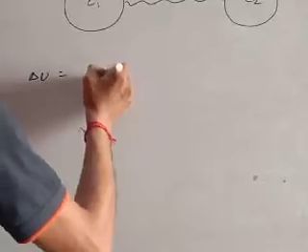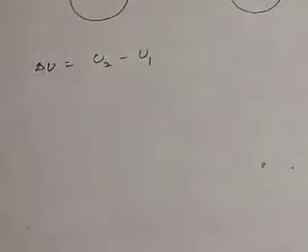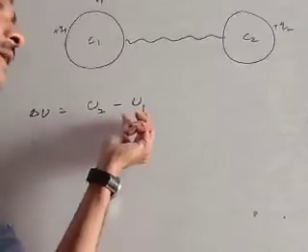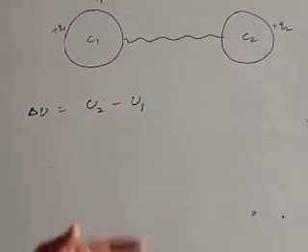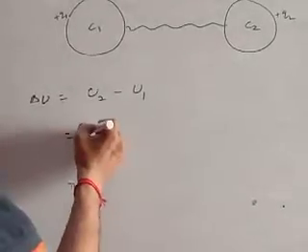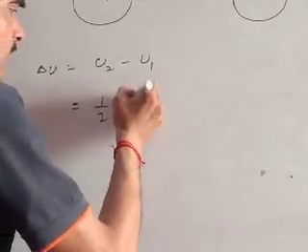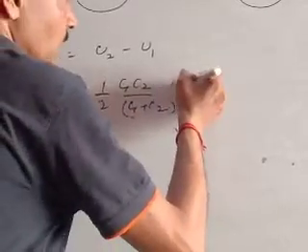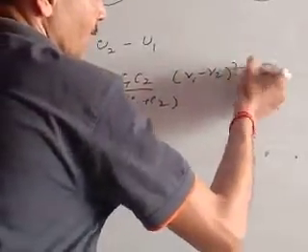The loss in potential energy can be calculated by getting U2 minus U1, that is, the total energy stored upon both the conductors after redistribution minus the total energy stored upon both the conductors before redistribution of charge. This comes out to be half into C1 C2 upon C1 plus C2 into (V1 minus V2) whole square.